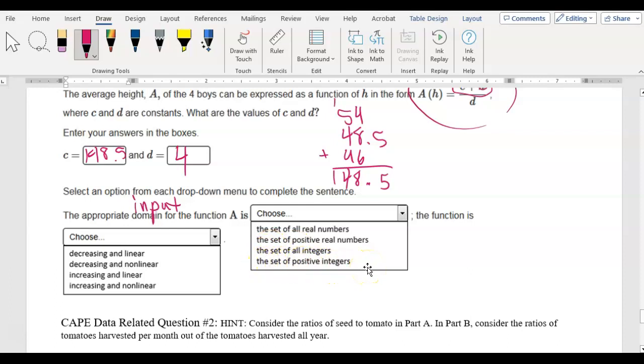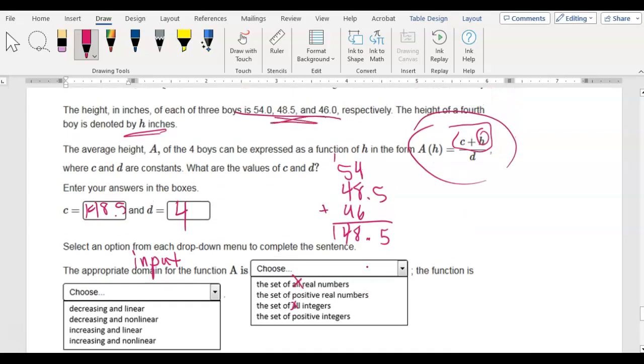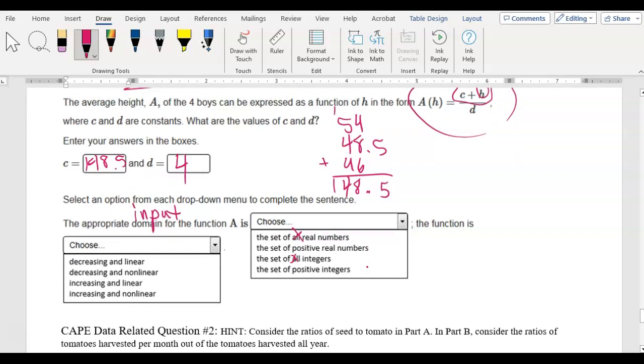Okay, so integers are whole numbers, 1, 2, 3, 4, 5, 6. And we can't have a negative height, right? So it can't be either of the "all" options. It would have to be positive real numbers or positive integers. Well, heights can be decimals, right? We have an example of a decimal here with 48.5. So this would be the set of positive real numbers. Could be any positive number. Now, realistically, it wouldn't be more than a certain amount, but it's the set of positive real numbers.